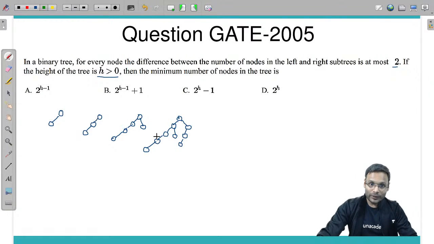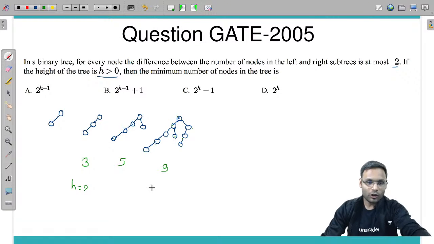Right. Now, how many nodes are there? 1, 2, 3, 4, 5, 6, 7, 8 and 9. 9 nodes. How many nodes are there here? 1, 2, 3, 4, 5. How many nodes here? 1, 2, 3. What is the height of this particular tree? Is it 2 or 1?